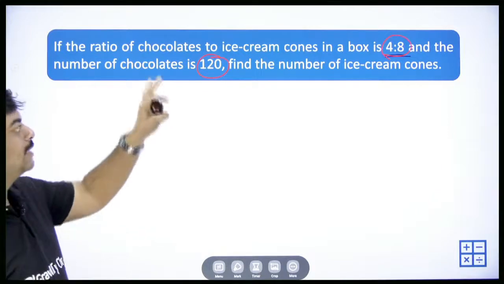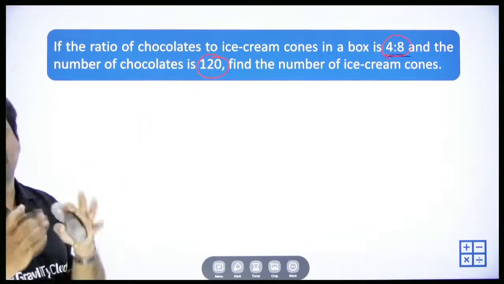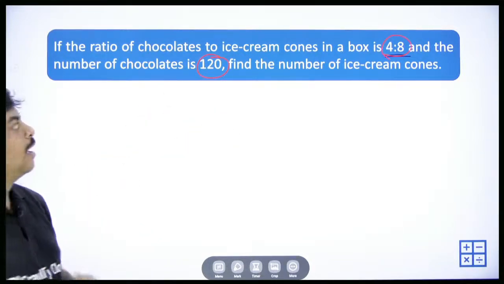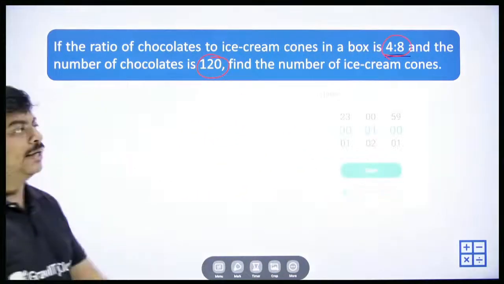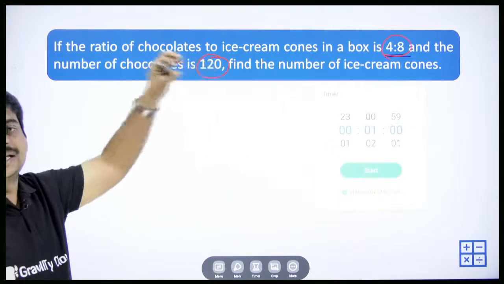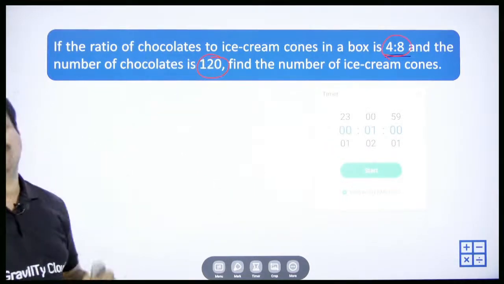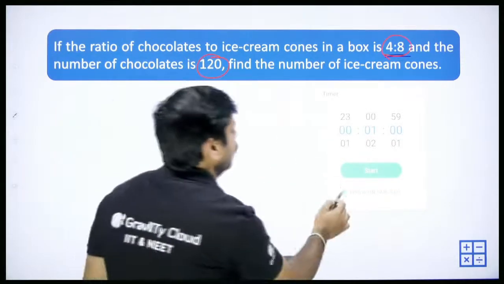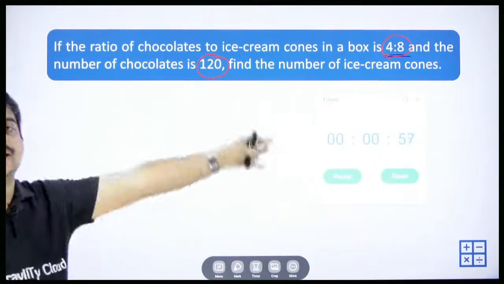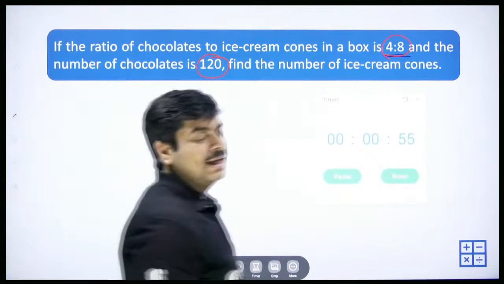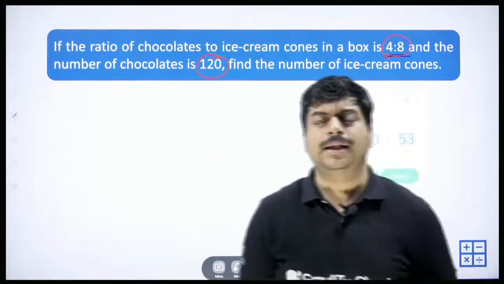Okay, we have chocolates and ice cream cones in a box. We need to find the ratio between these two. So in the same way as previously, taking 4x and 8x and equating that to 120, you will get the value of x, and from there you can find the number of ice creams and chocolates. Okay, so the timer is on. Do it quickly. In less than 30 seconds, you can tell me the answer.